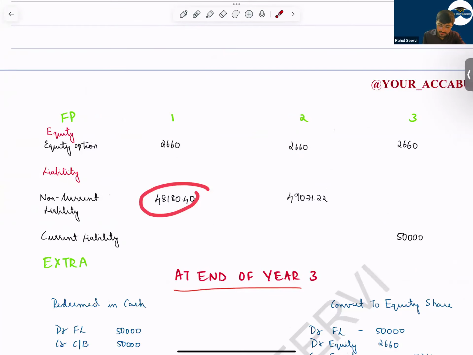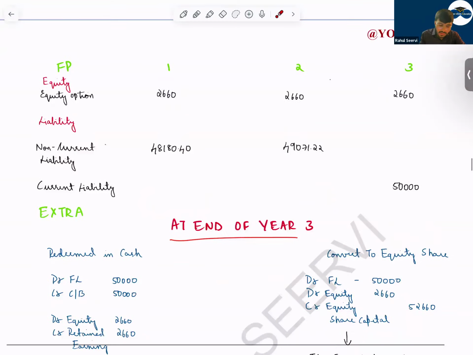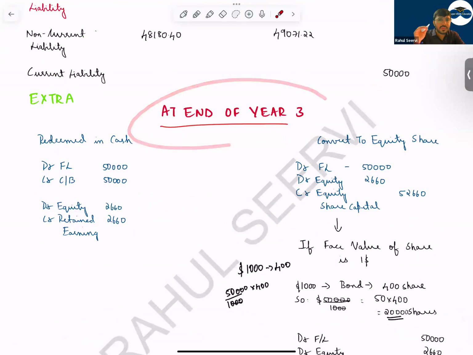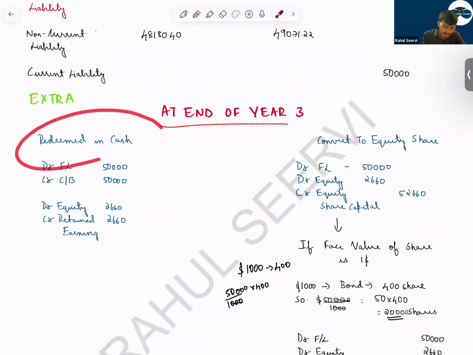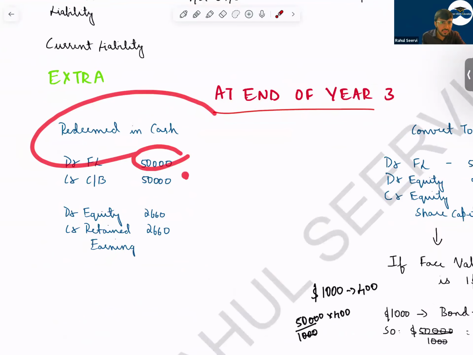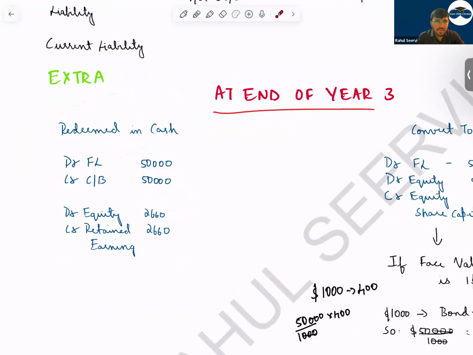For non-current liability, it will be this, and at the end of the third year, it will be current liability, because the company has to pay within 1 year based on the data provided in the question. Now at the end of the third year, what will happen? Either the entity will come and take cash, or they will say that we need shares. If the company is redeeming cash, in that case we reduce the financial liability and we give them cash.